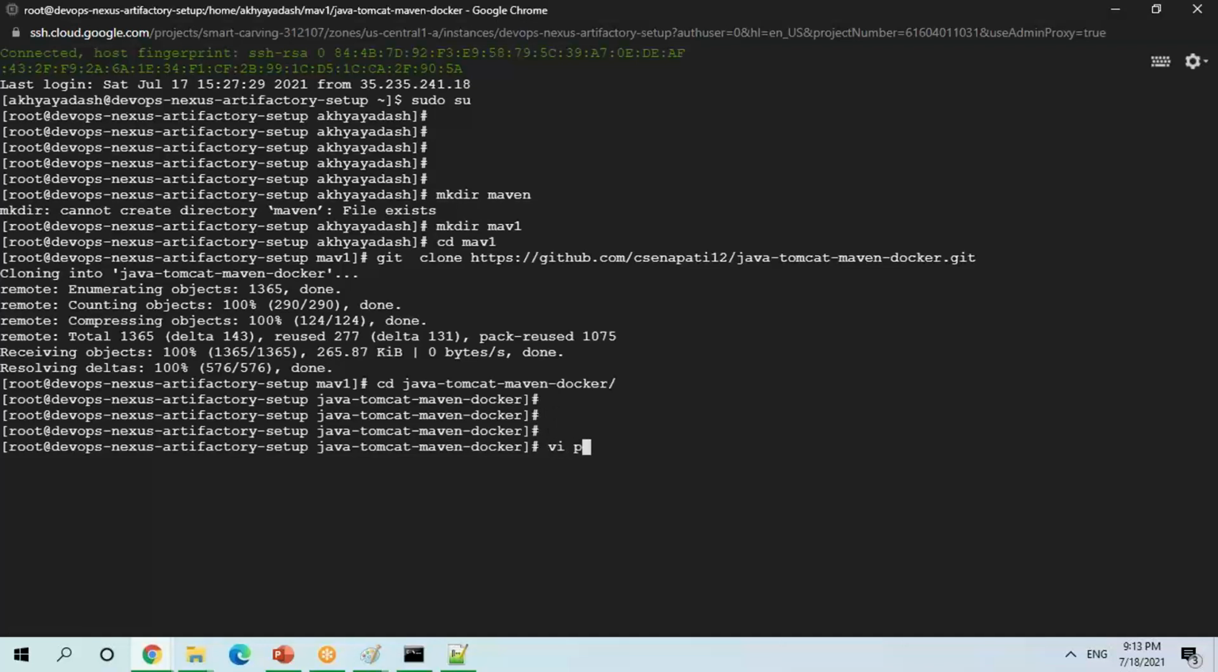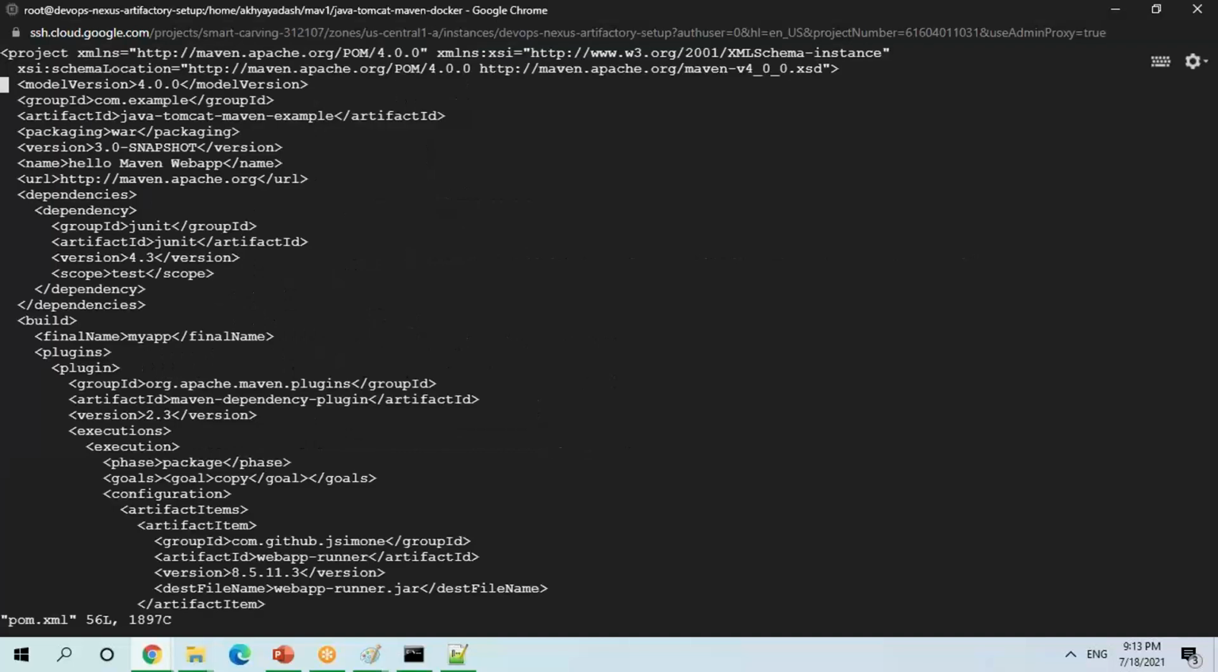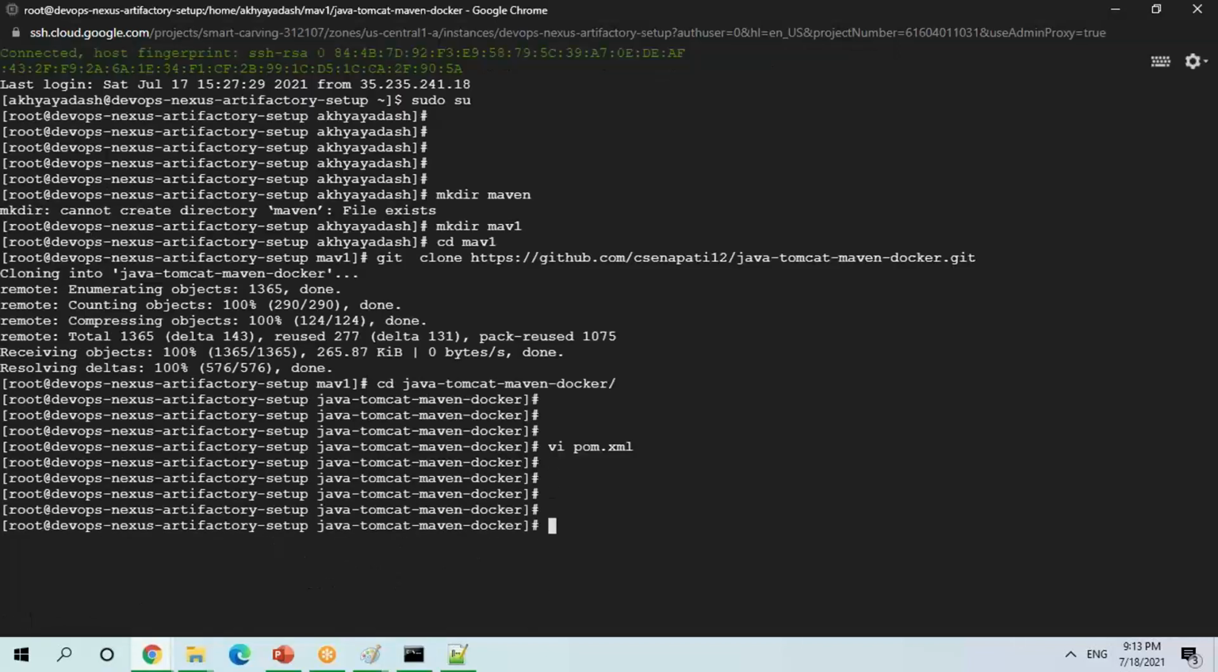Just what I do, I just change something. I'll change the pom.xml file. I'll just remove the final name. If I'm giving the final name, it will create a name with the same name. It won't give the version and all. Okay, so I'll just give mvn install. Hopefully it should be fast.